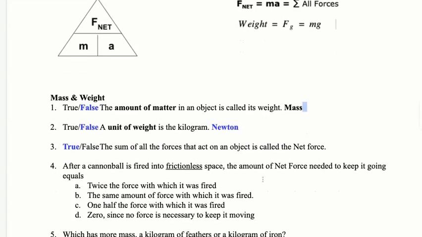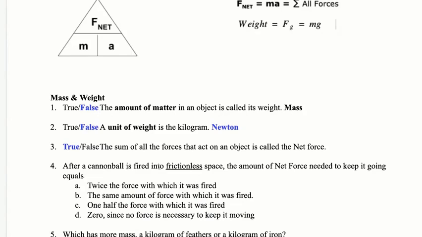After a cannonball is fired into a frictionless space, the amount of net force needed to keep moving equals what? Now, when I read a question like this, I don't even read the answers yet. I think of what is my best answer and which of the options best fits it. So, cannonball. I'm thinking of a ball flying in space.